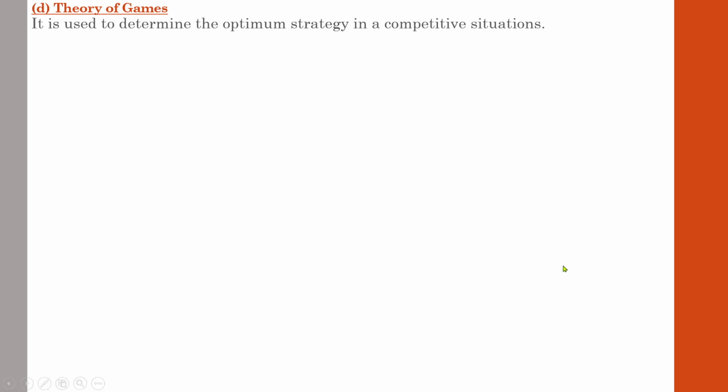For example, in a chess match, you have to plan your moves, and at the same time you have to plan according to the moves made by your opponent. That is the best example of game theory.